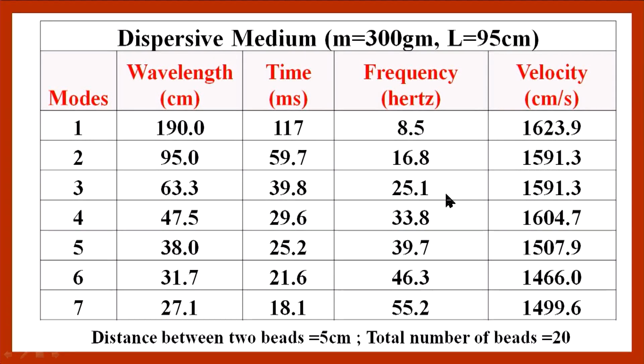Here is the case for the dispersive medium. Again we have kept the mass 300 gram only. Length this time is 95 centimeters. Distance between any 2 beads is 5 centimeters and there are a total of 20 beads. You can observe that the velocity in centimeters per second is continuously changing. Although for this reading we get a constant value, for the other readings the velocity is changing.